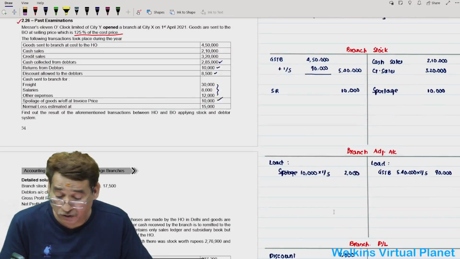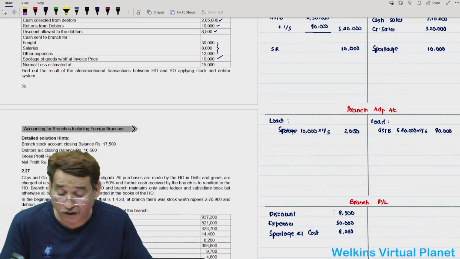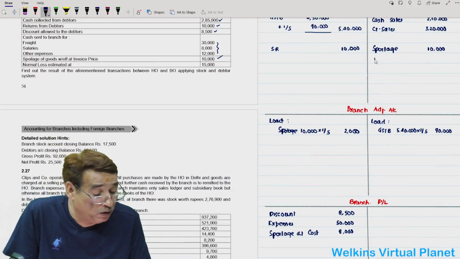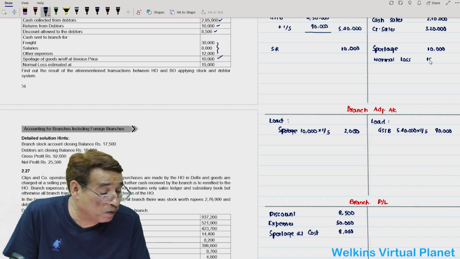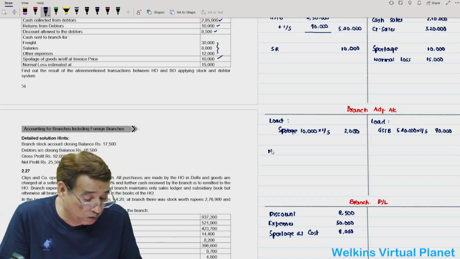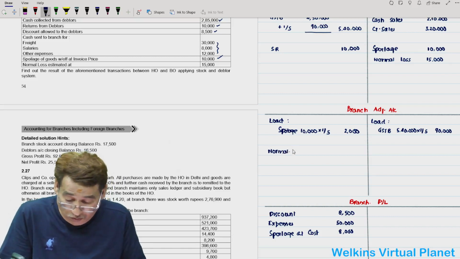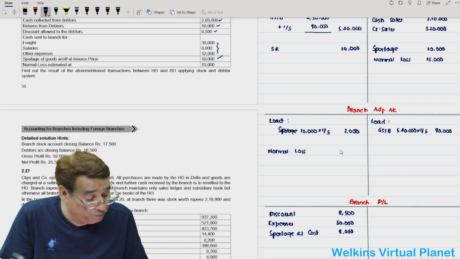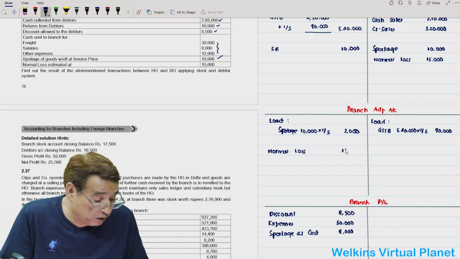Then in this question we have normal loss estimated at 15,000. We can either simply ignore it or if at all you want to show, you will have to write normal loss first towards the credit side. Then the full amount of normal loss you will have to debit to branch adjustment account. Normal loss is equal to 15,000.